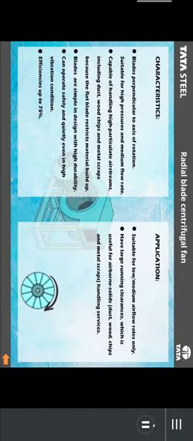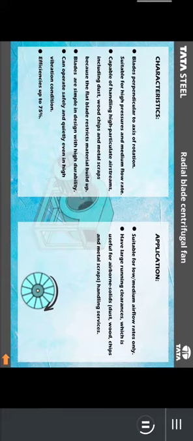The last type of blade is radial blade. As shown below, they have wheels whose blades extend straight out from the center of the hub. Radial bladed wheels are often used on particulate-laden gas streams because they are the least sensitive to solid buildup on the blades, but they are often characterized by greater noise output.